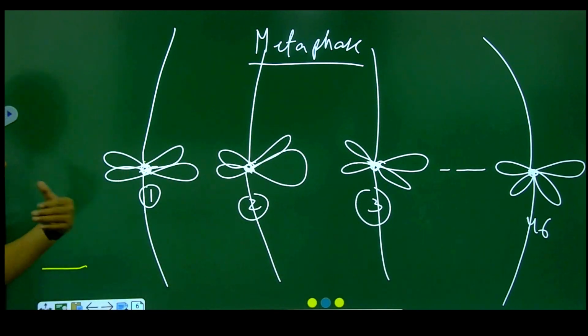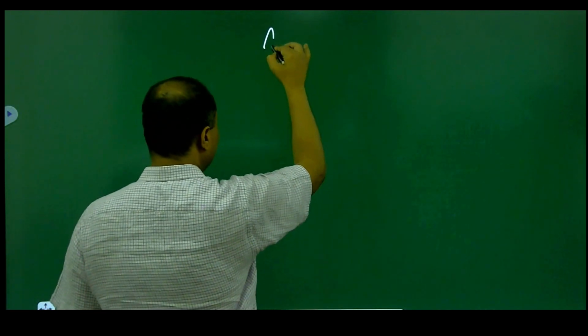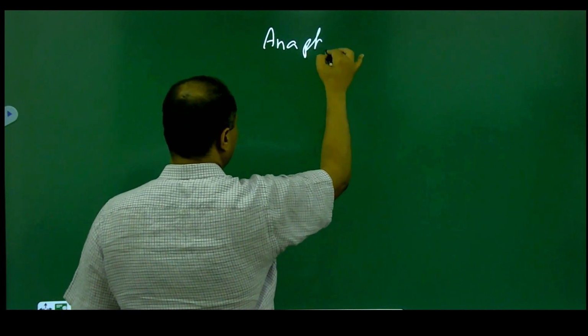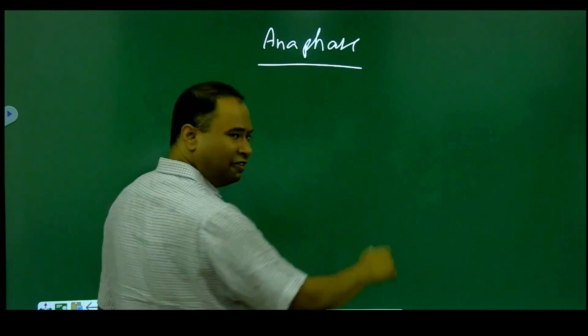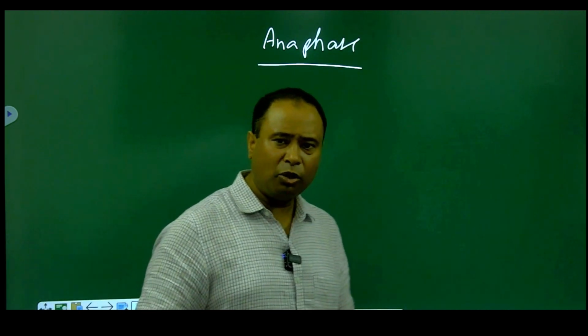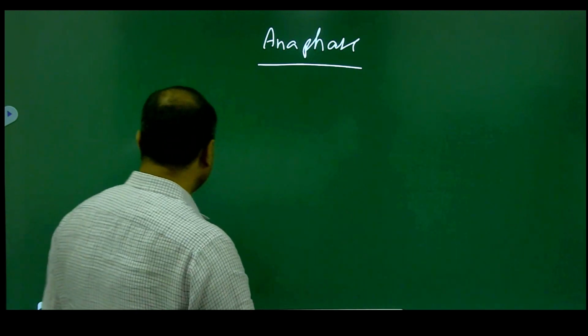And now after the metaphase, the cell enters the next phase, which is the anaphase. Now this is important over here. Anaphase, and we know what is happening in the anaphase. The sister chromatids have separated. So look at the situation, if I draw it over here.